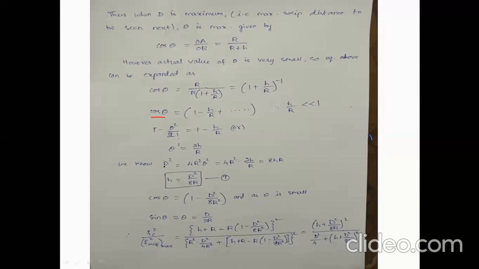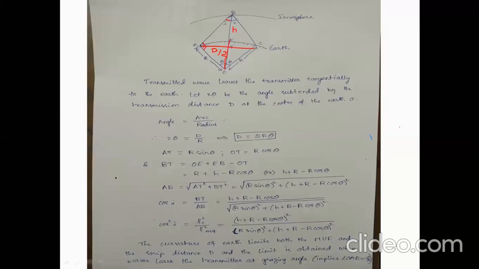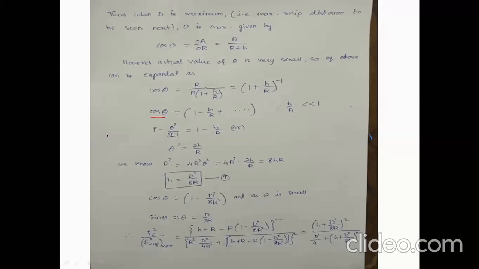And we know D is nothing but 2R theta from the previous slide. So D square becomes 4R square theta square. Replace theta square with 2H by R: 4R square into 2H by R, one R will be cancelled, it becomes 8HR. So H is nothing but D square by 8R. Okay, H is D square by 8R.